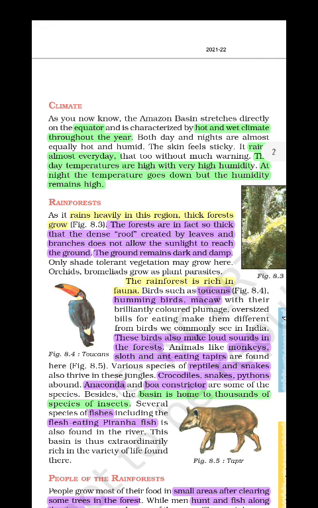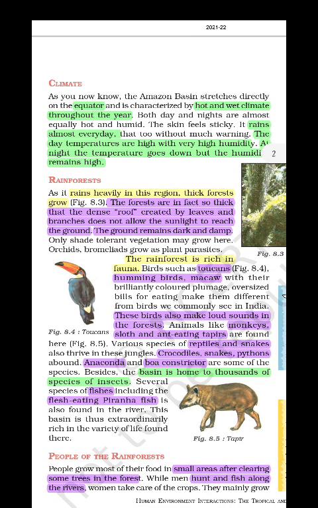Rain occurs heavily in the region, and that's why thick forests grow. The forests are so thick that you can see a dense roof created by the leaves, and that dense roof is also called the canopy. Okay. That roof doesn't let any sun rays pass to the ground.